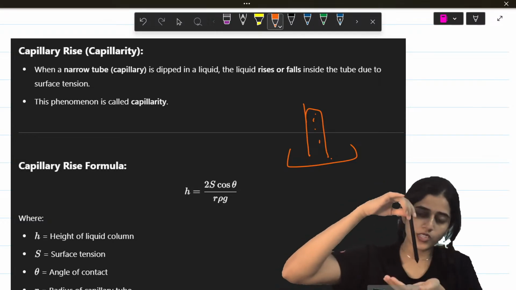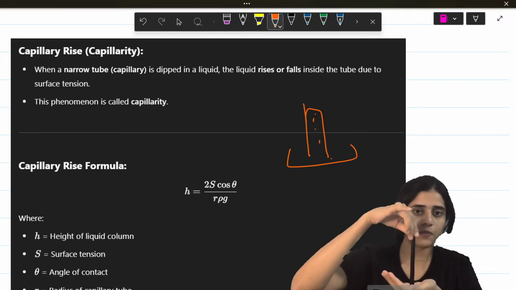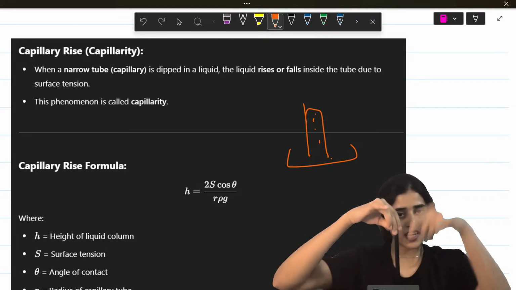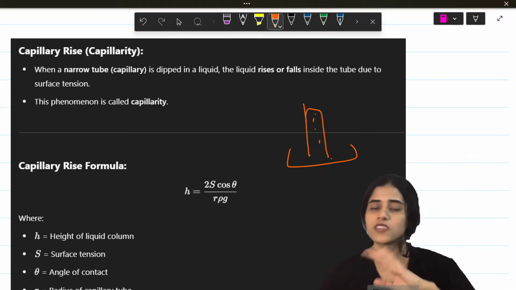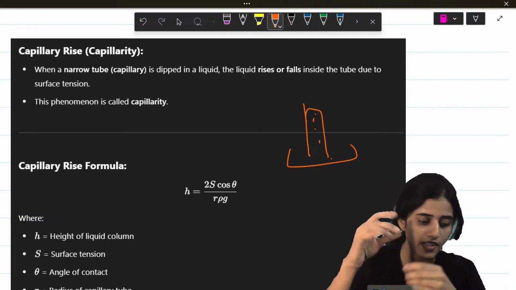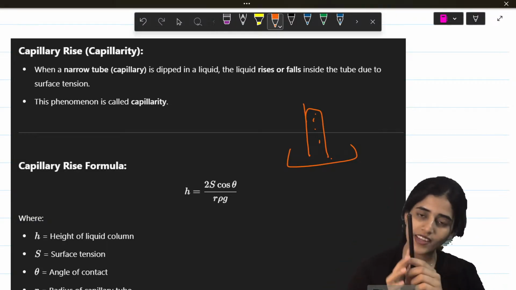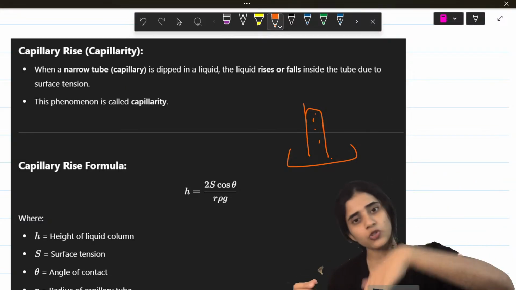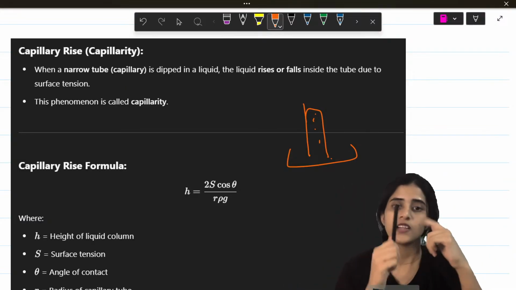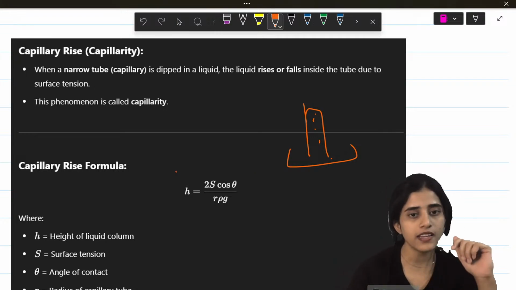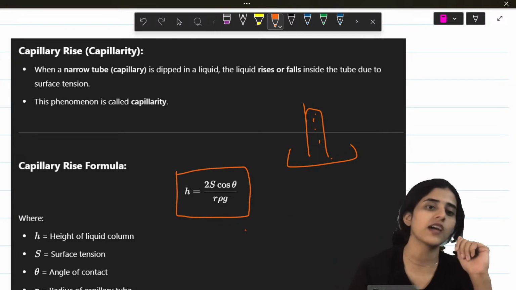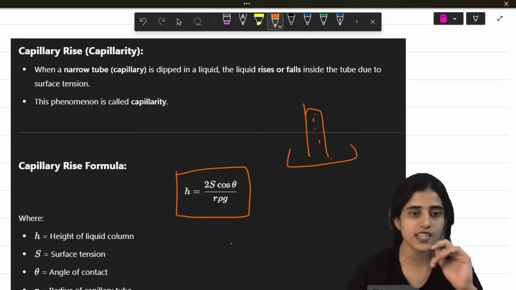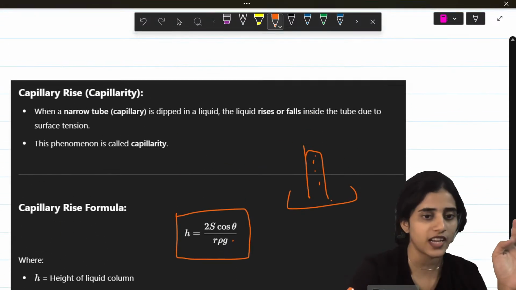Okay, I put a capillary, a test tube, anything. What happens? The liquid inside starts rising up. Liquid always flows down, that we know. But now liquid goes up. When liquid goes up, that effect is called capillarity. This capillarity is given by this particular formula, where S is the surface tension, theta is the angle of contact, R is the radius, rho is the density, g is gravity.